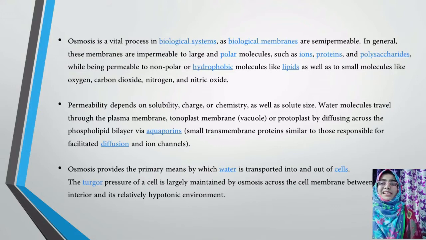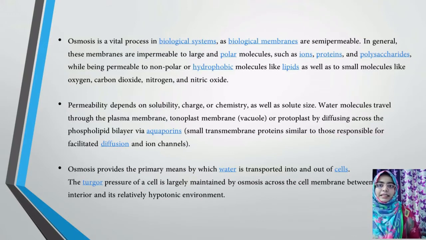What is osmosis? Osmosis is a vital process in biological systems, of course, as biological membranes are semi-permeable. In our body, each and every membrane is semi-permeable. Semi-permeable in the sense half permeable, not completely. Our skin does not allow complete movement of all substances through it. Only half the substances can pass through the skin. So you can say in our body almost all the membranes are semi-permeable.